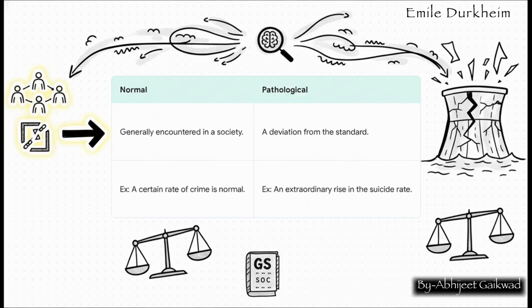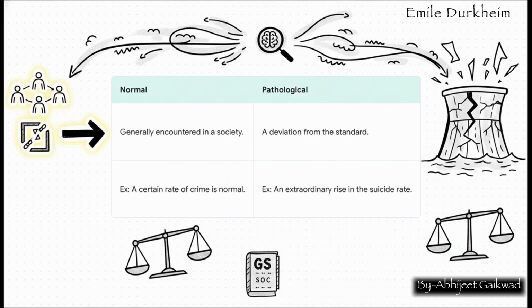Now, this next point is fascinating and a bit counterintuitive, so listen closely. Durkheim makes a distinction between normal and pathological social facts, and his prime example for a normal social fact is crime. Yes, crime. He argued that a certain level of crime is normal in any society. Why? Because it serves a function. When we punish a criminal, it reinforces our shared moral boundaries. Crime only becomes pathological when the rate skyrockets, signaling that something is deeply wrong with society's regulation. This distinction is a goldmine for writing high-scoring, nuanced answers in your optional or GS papers.